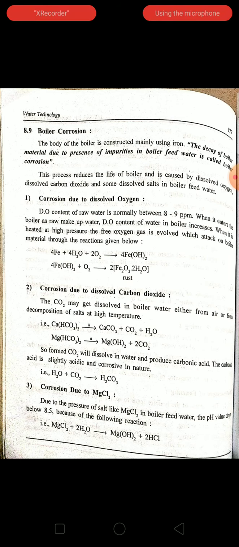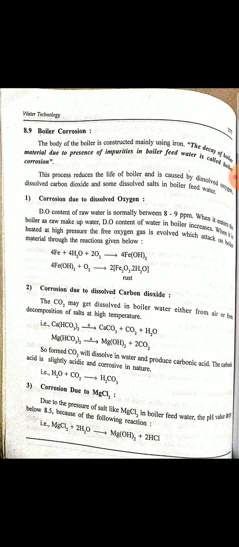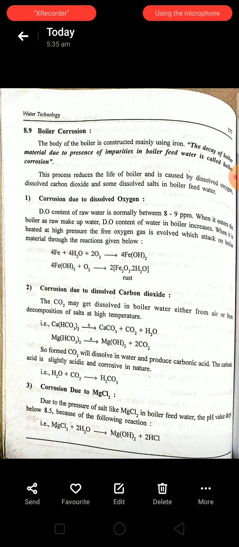As you already know from the corrosion chapter, in acidic conditions the rate of corrosion increases. Here also, due to the formation of carbonic acid, the rate of boiler corrosion increases. This is all about corrosion due to carbon dioxide.